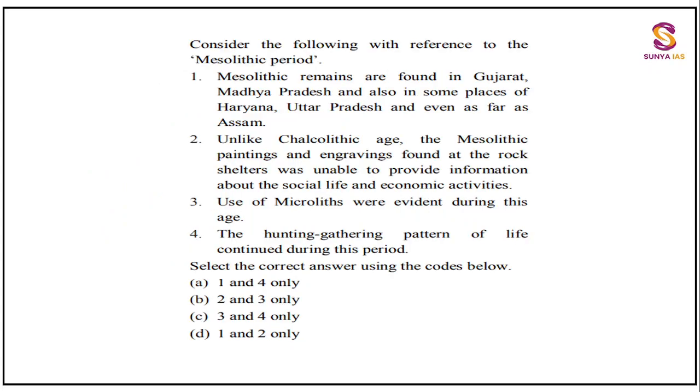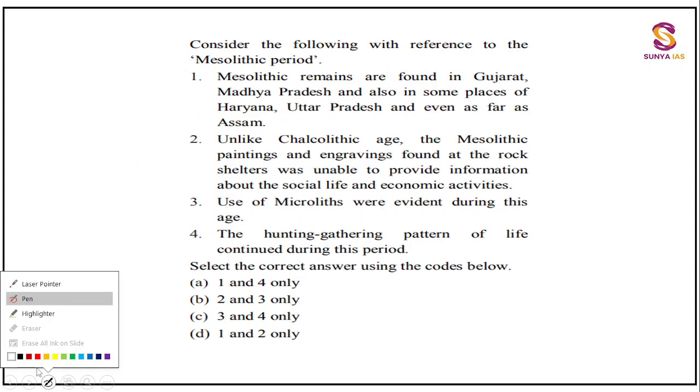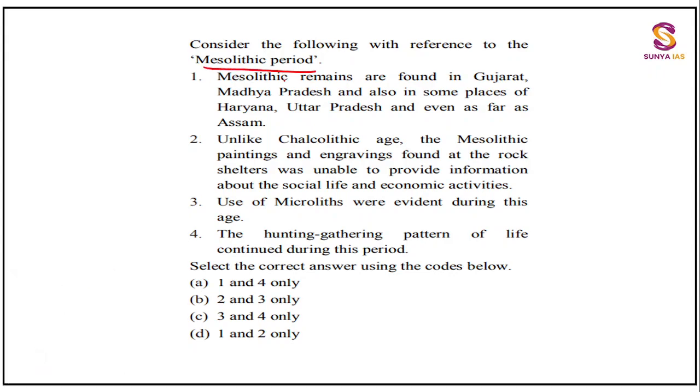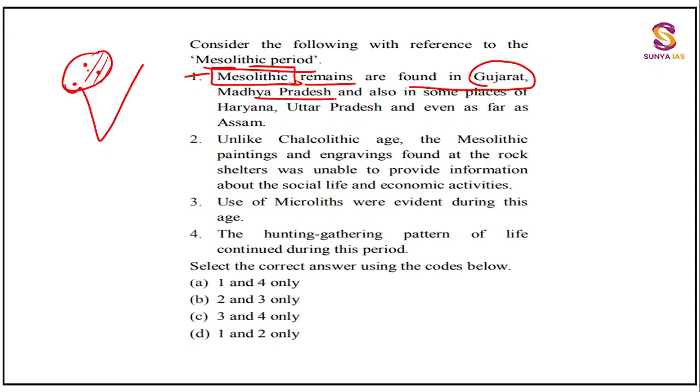This knowledge is enough to tackle any question, guys. Try to solve this particular question, guys. Consider the following with reference to the Mesolithic period. Now, Mesolithic remains are found in Gujarat. Okay, you know, now you automatically remember the Mesolithic sites. That is Langhnaj in Gujarat, and Adamgarh in MP, and one more in Rajasthan, you know. So these are the sites which are present over here. You will see Madhya Pradesh also, okay. Also in some places of Haryana, Uttar Pradesh, even as far as Assam.